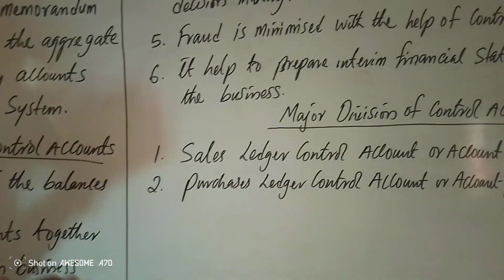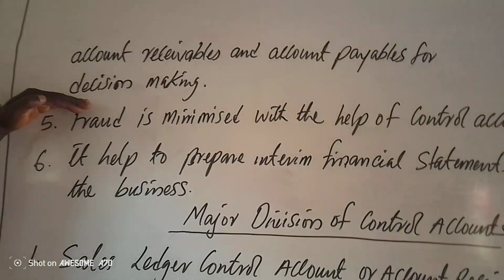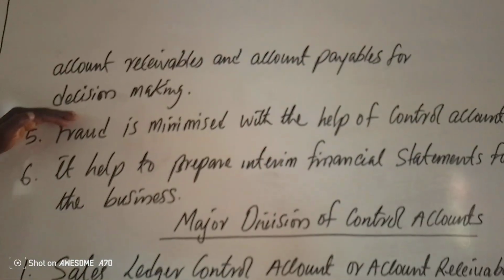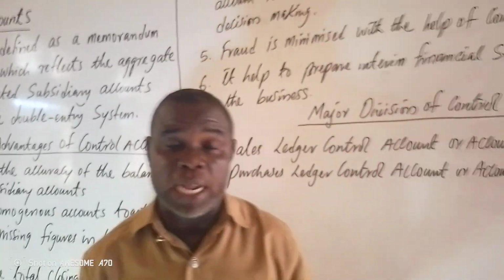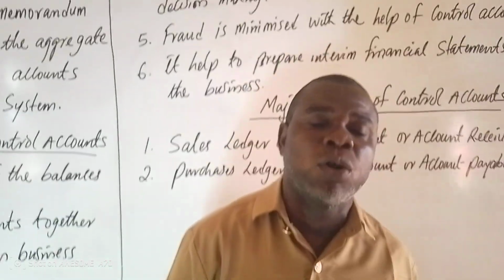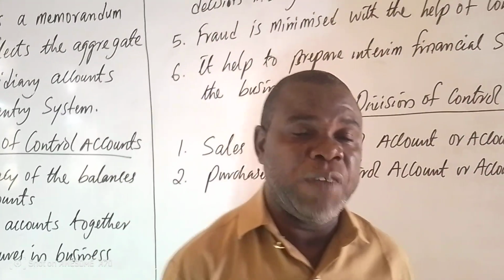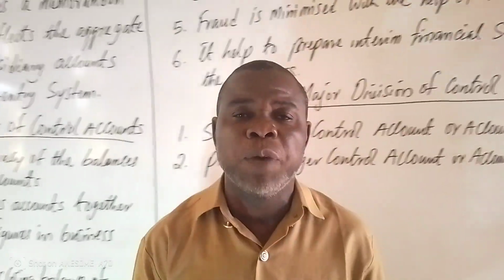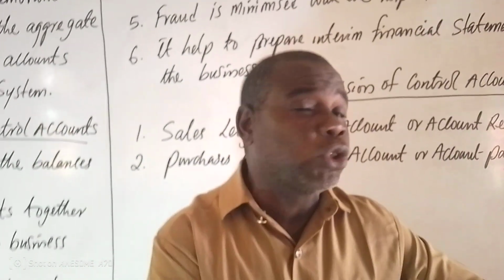So we are saying that at the end of the day, the control account will help you to determine credit purchases and credit sales. And I want to emphasize here too that if you talk of control account, particularly sales ledger control account, or what is called accounts receivable control account, it is prepared strictly on transactions that have to do with sale of goods on credit.